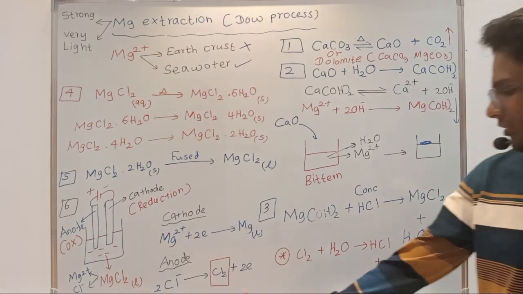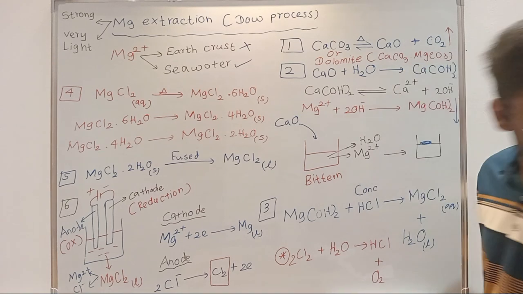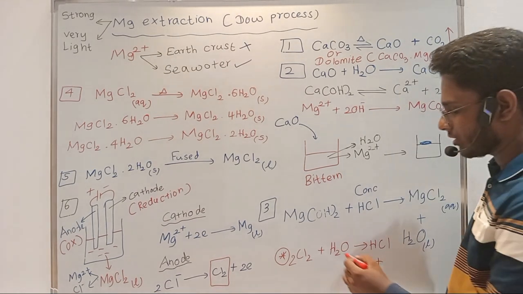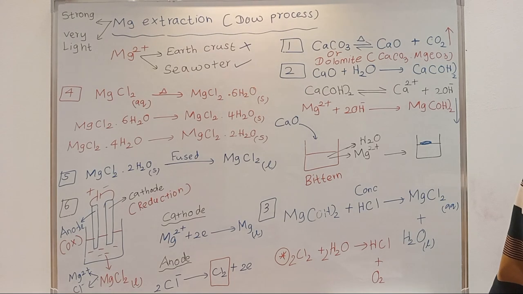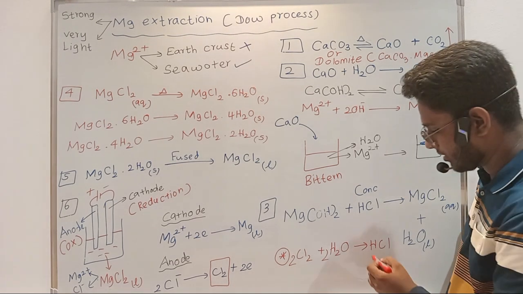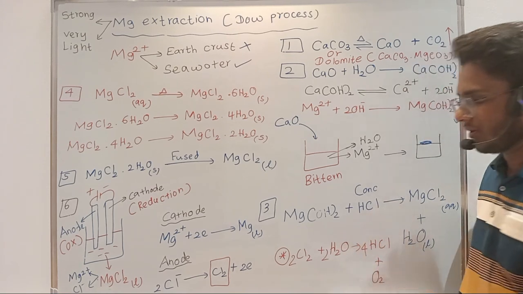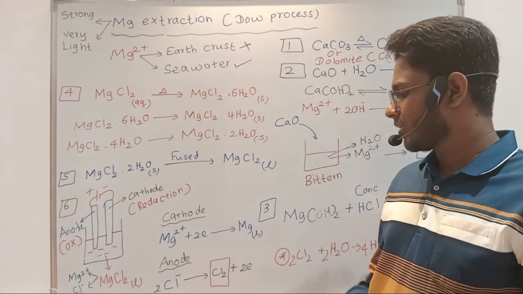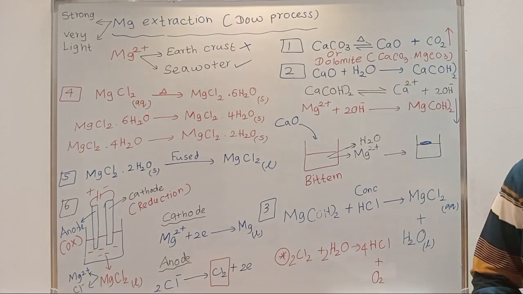That is an advantage of this chlorine gas. Let me balance it. 2 chlorine, 2 water, 4 HCl, right? So what is that advantage? We will be reproducing the conc HCl, right?